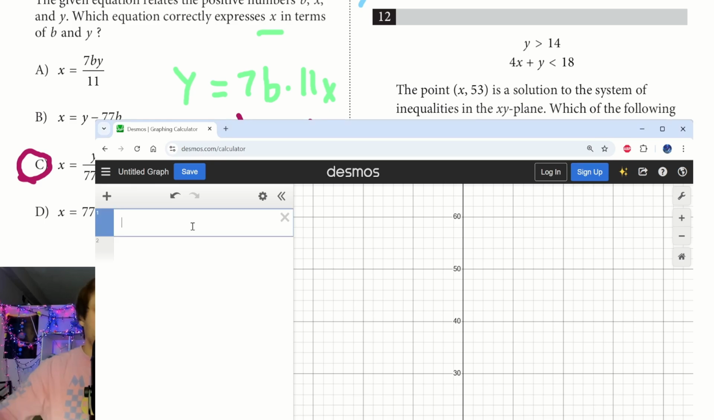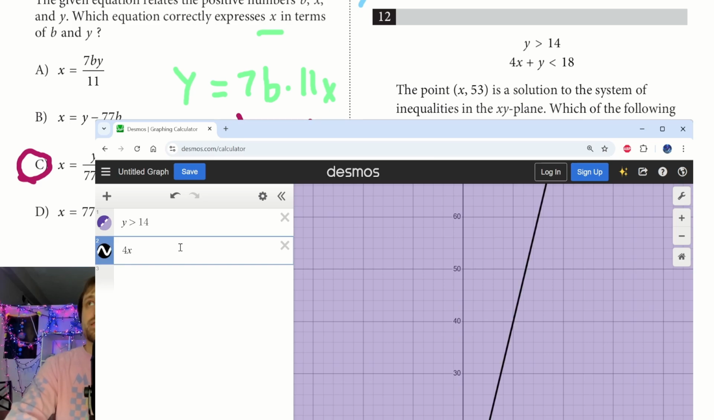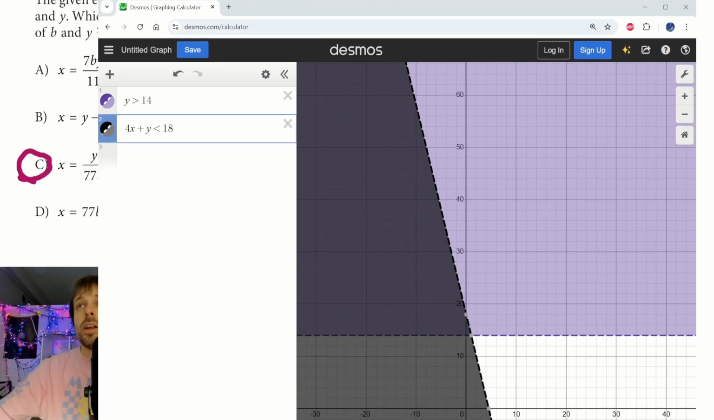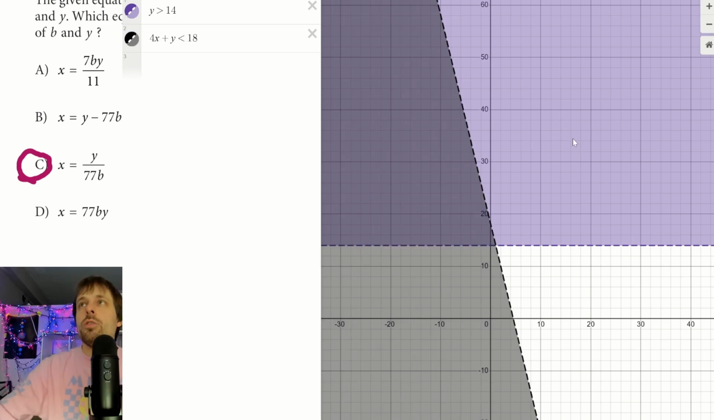So they want me to plug in y is greater than 14, and also that 4x plus y is less than 18. Okay? So I see a lot going on here, right? Let's just get an idea of what these inequalities graphed mean. Over here, this is going to be the shade purple. This is going to be this inequality here. That's only going to be one of my conditions.